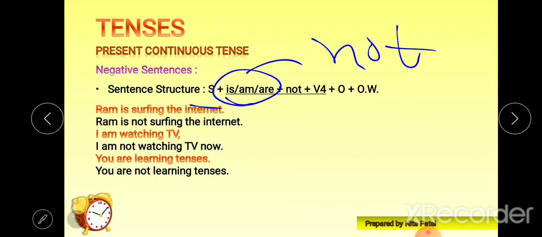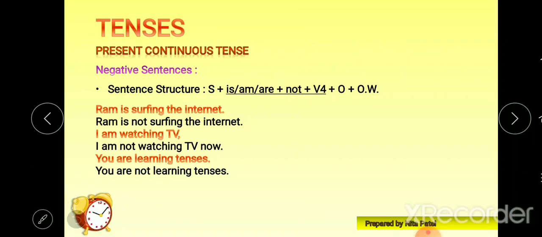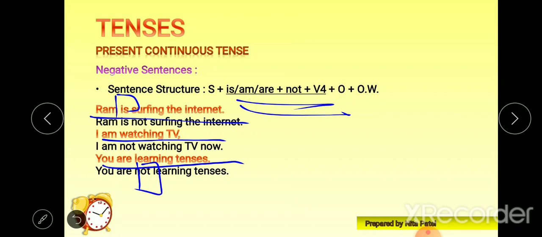For example, Ram is surfing the internet. Now is is here. After is, what will we do? We will just put not, and our negative structure is done. I am watching TV. After am, I am not watching TV now. You are learning tenses. After are, you are not learning tenses. Hope you are getting this structure.